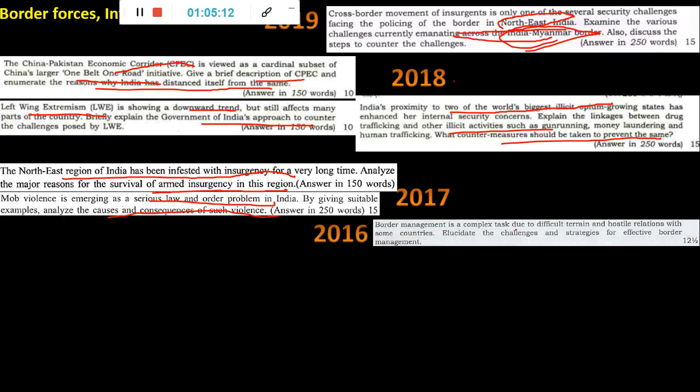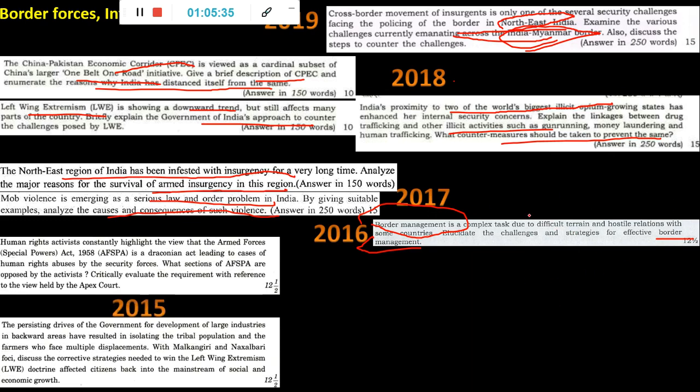Border management is a complex task due to difficult terrain and hostile relations with some countries. Elucidate the challenges and strategies for effective border management. So border management, a direct question. You have to obviously study how you can manage. The easiest way is to develop the borders. You should have all the roads, everything. Even though it is a hostile area, you can make your army reach there. It can be easily accessible. That is the easiest way, and that is what this government is trying to do also.